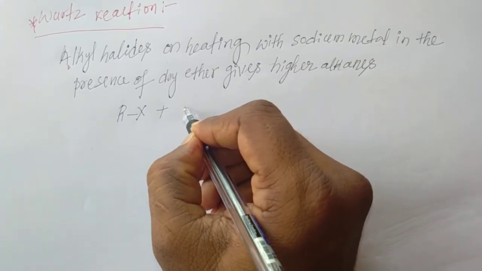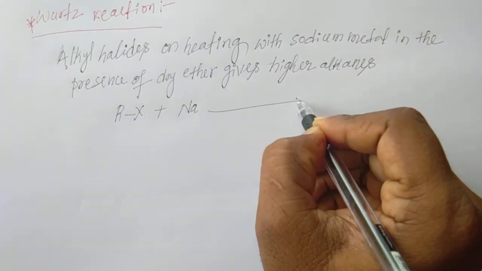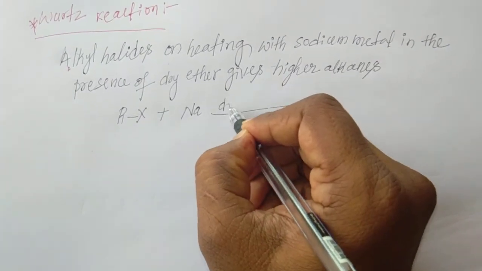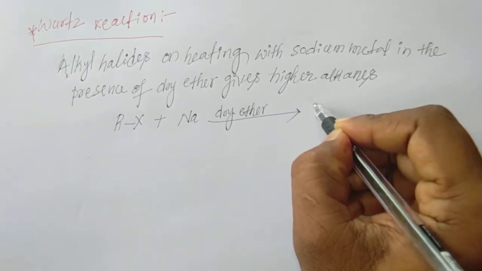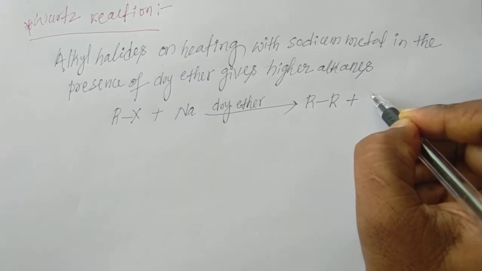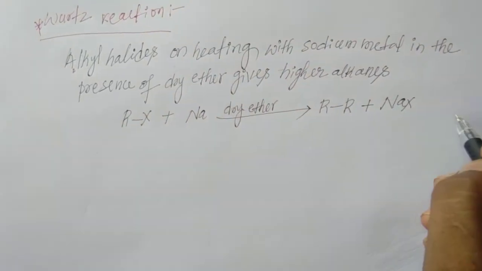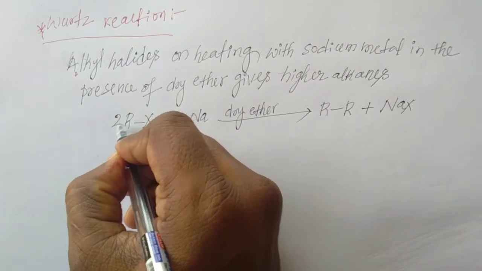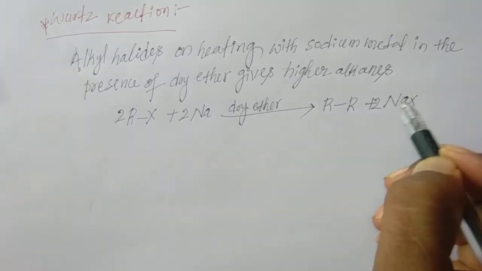General formula: alkyl halides react on heating with sodium metal in the presence of dry ether to give a higher alkane, R-R, and the by-product is a salt, that is NaX. To balance this reaction, take 2 moles here, 2 moles here and 2 moles here.